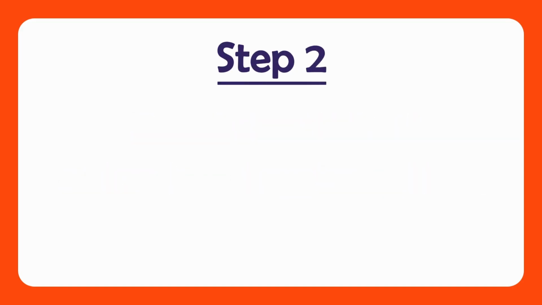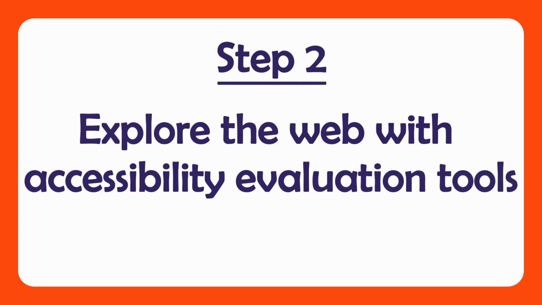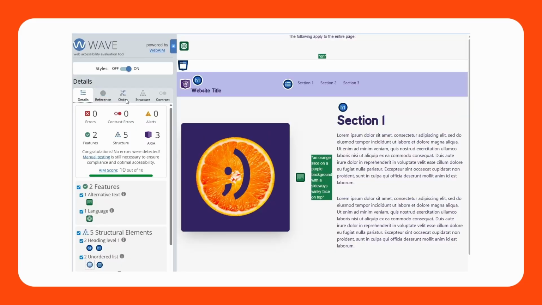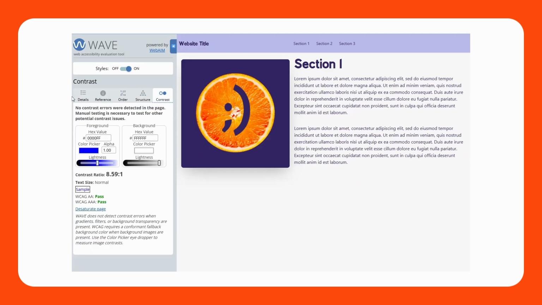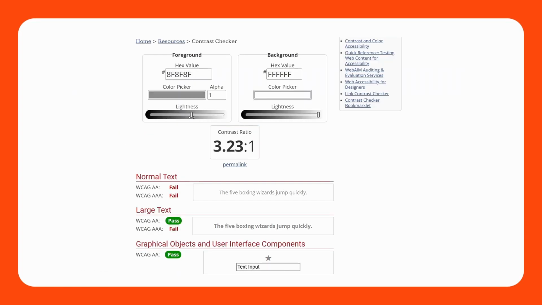Step 2. Explore web accessibility evaluation tools. There are many tools to help you locate missing accessibility requirements in your work. My favorites I use in my work are Wave, a Chrome extension that helps you easily identify errors and visualize page structure, and WebAIM's Contrast Checker, which is super helpful when selecting the perfect colors for your website.